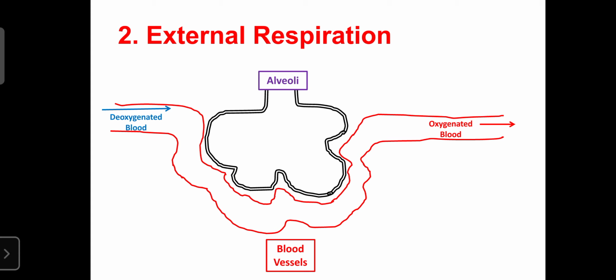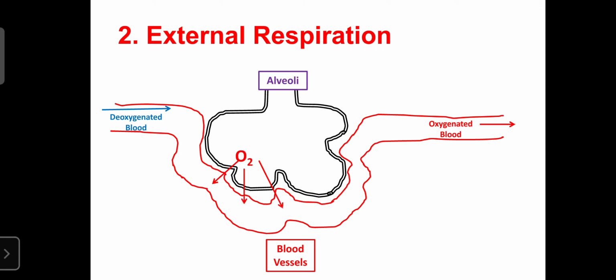But in the alveoli, the oxygen pressure is high and carbon dioxide pressure is low after inspiration. That causes a pressure difference between the deoxygenated blood and alveoli, which causes the exchange of the respiratory gases.